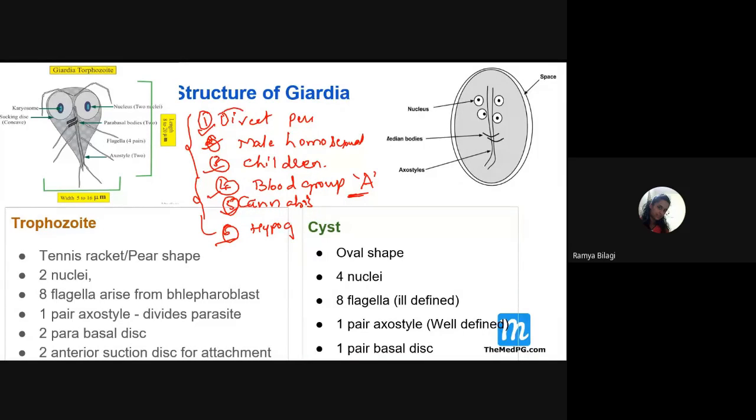They may ask you which of the following is the mode of transmission or susceptibility for Giardia lamblia. If all these options are given, then please go and tick all these things. Any doubts over here?